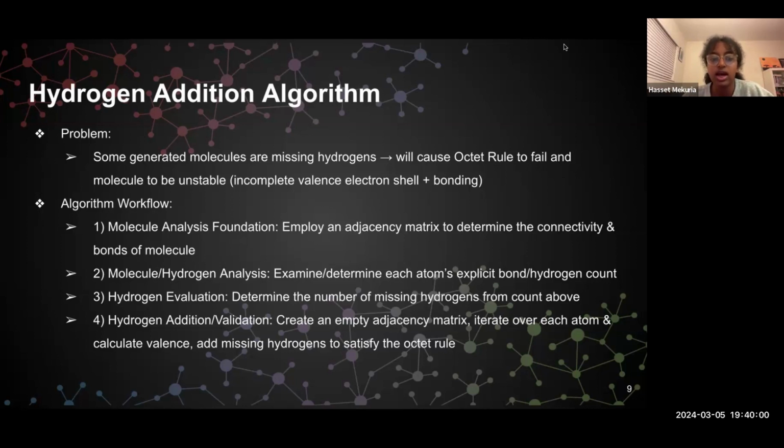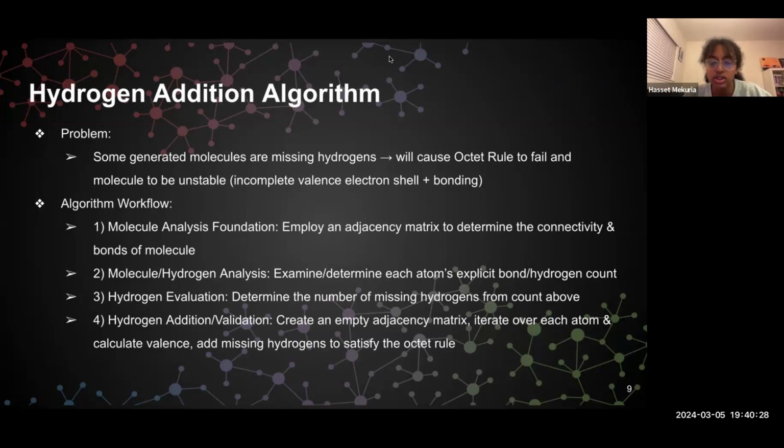Thus, to fix this, we added an algorithm that calculates how many hydrogen atoms are necessary to fill the valence shell of each atom in the molecule and add any missing hydrogen atoms accordingly to ensure our molecules satisfy Octet Rule. You can see the general workflow of our algorithm on our slide, which follows a DFS structure explained previously. Essentially, our algorithm employs an adjacency matrix to determine the connectivity and bonds of a molecule, which aids us in determining whether atoms are missing.